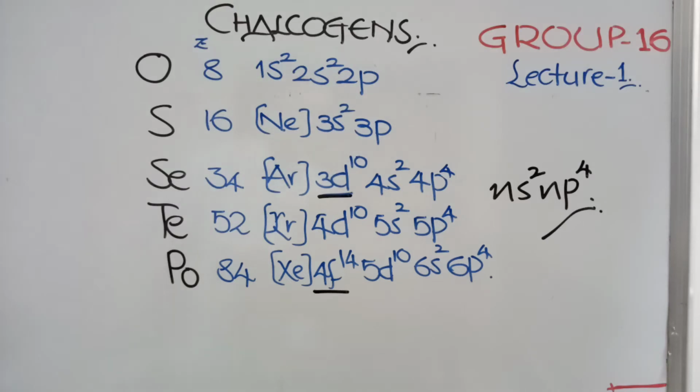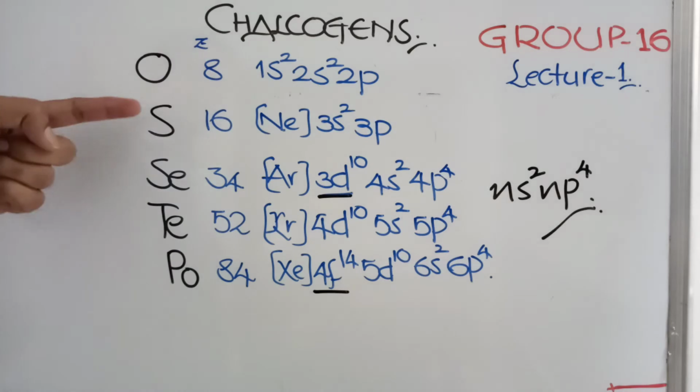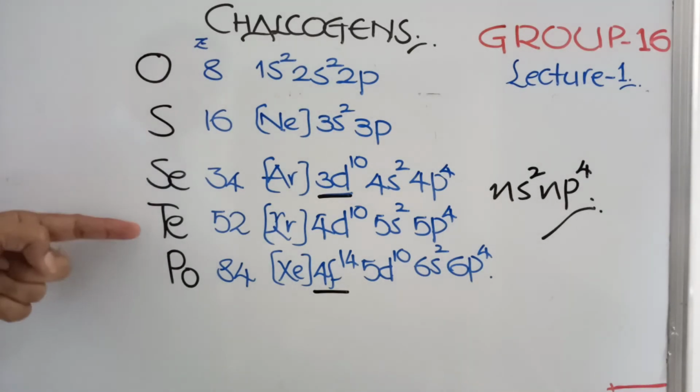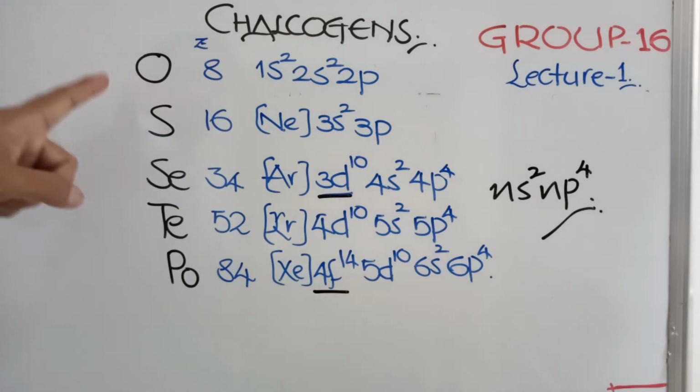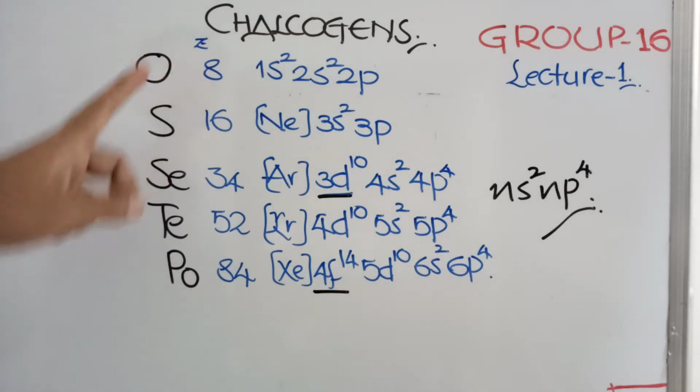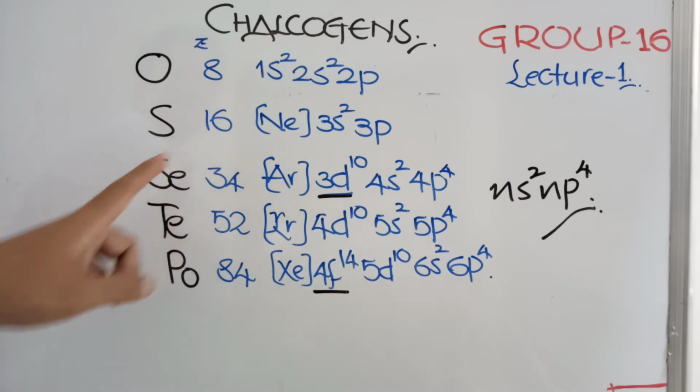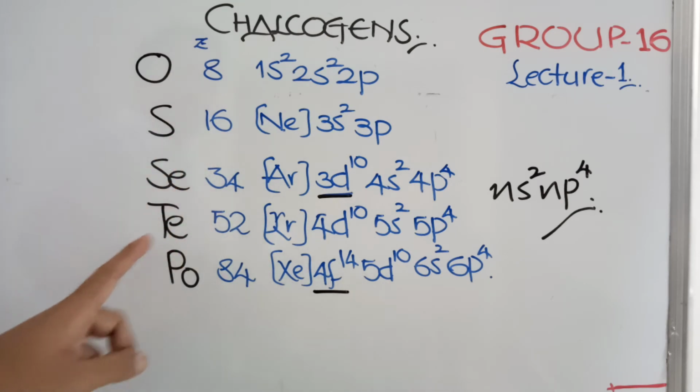Hello. In this session, we will discuss the general characteristics of group 16. Group 16 elements are oxygen, sulfur, selenium, tellurium, polonium. Polonium is a radioactive element. Polonium emits alpha particles. Polonium can break even water molecules. Oxygen's atomic number is 8, sulfur 16, selenium 34, tellurium 52, polonium 84.